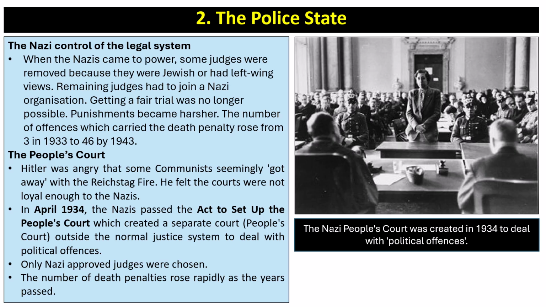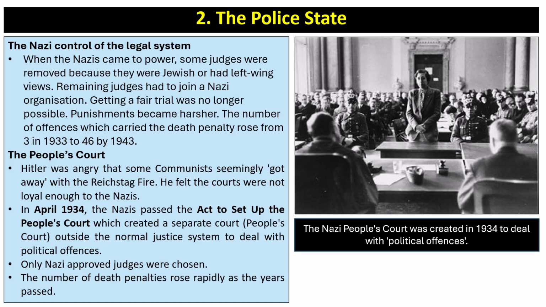Okay, so in terms of the Nazi control of the legal system, when the Nazis came to power, some judges were removed because they were Jewish or had left-wing views or communist views. Remaining judges had to join a Nazi organisation. Getting a fair trial was no longer possible. Punishments became harsher. The number of offences which carried the death penalty rose from 3 in 1933 to 46 by 1943.